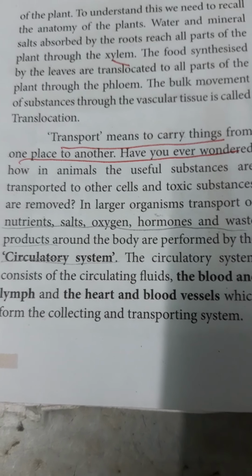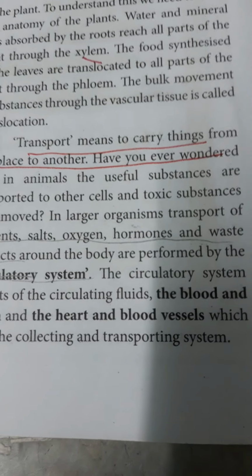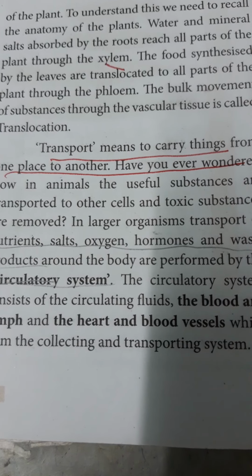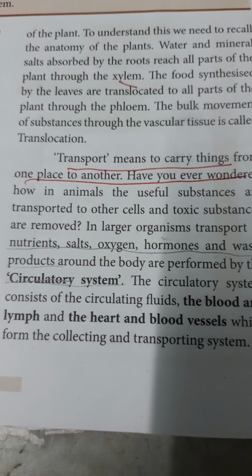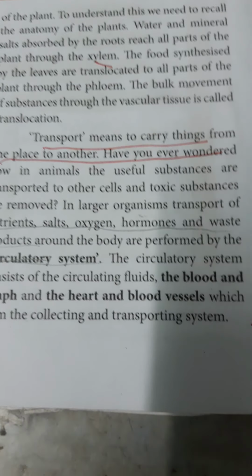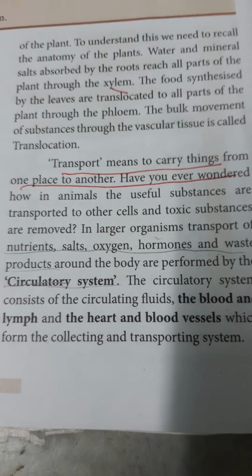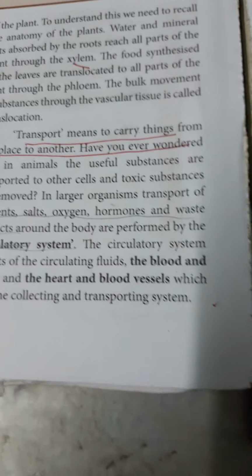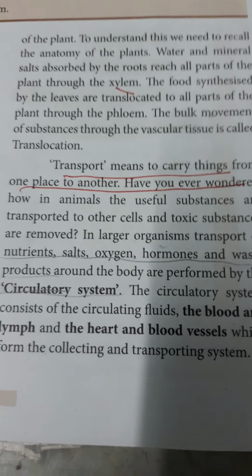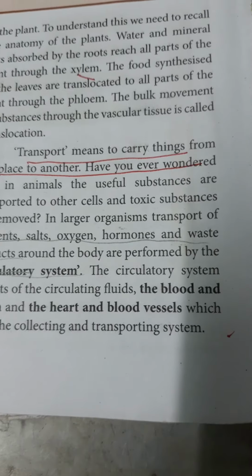Have you ever wondered how in animals the useful substances are transported to other cells and toxic substances are removed? In larger organisms, transport of nutrition, salt, oxygen, hormones and waste products around the body is performed by the circulatory system. The circulatory system consists of circulating fluids, the blood and the lymph, the heart and finally blood vessels.